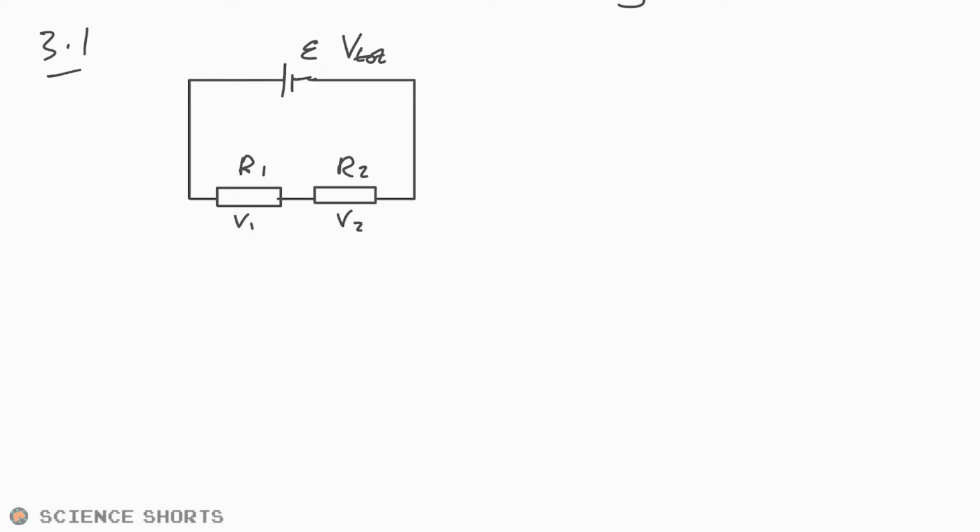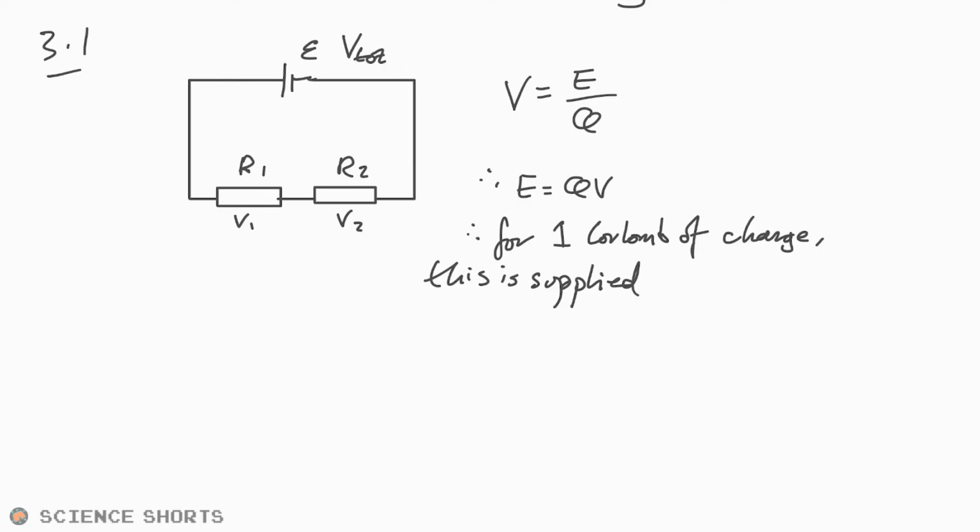So we know that PD is equal to energy or work done per unit charge. So energy divided by charge, E divided by Q. And so therefore, energy is going to be equal to QV. So for 1 coulomb, what a weird question. So therefore, for 1 coulomb of charge, this is supplied an energy that is equal to the EMF by the battery or cell. Yes, I'm going to get them confused, sue me.